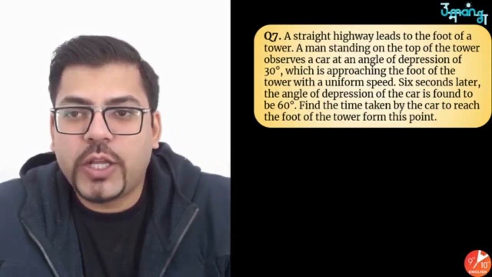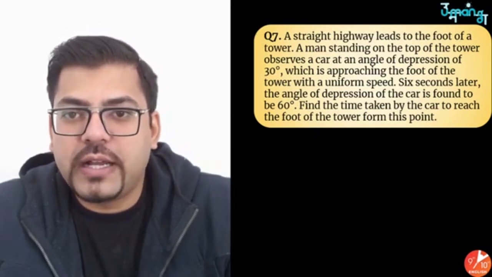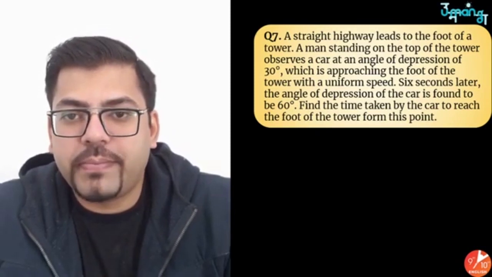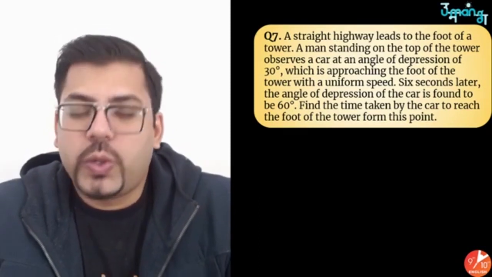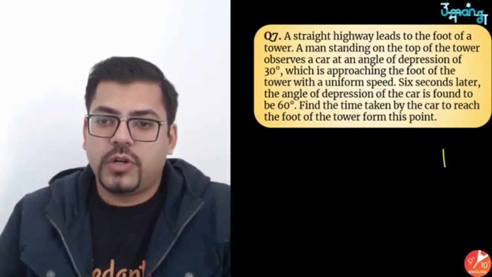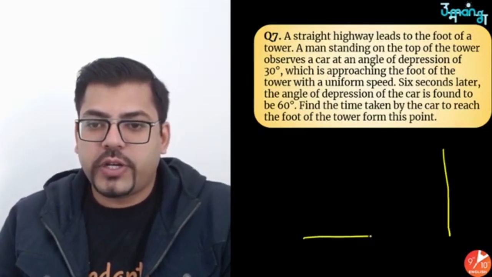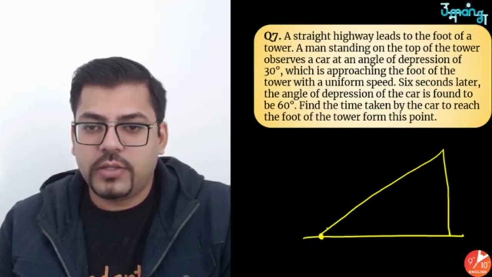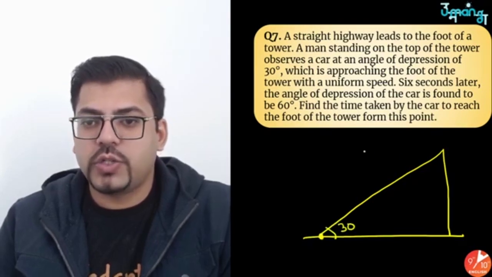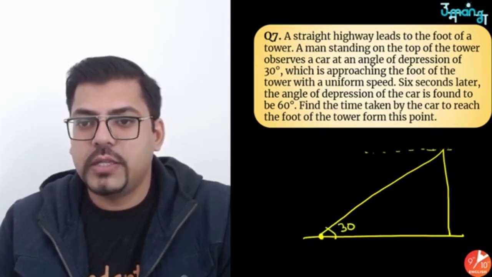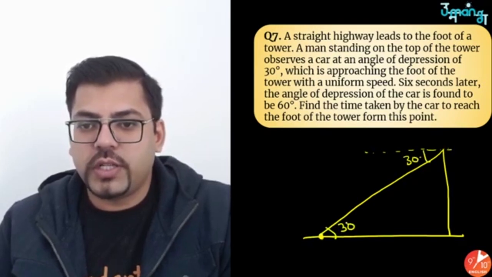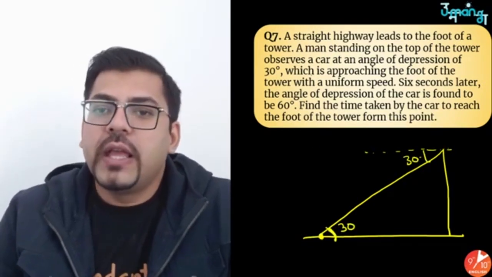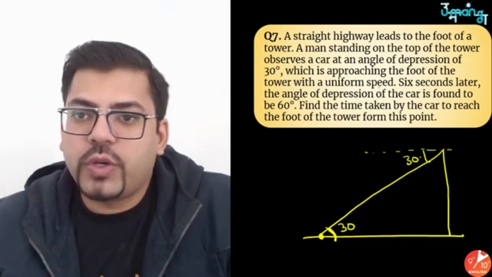The man standing on the top of the tower observes a car at an angle of depression of 30 degrees. There is a building top, and this building is straight on a road. A car is coming towards the building, and the angle of depression is 30 degrees. Although the depression will be made like this, eventually this 30 is going to be equal to this 30, as the car is approaching the foot of the tower with a uniform speed.